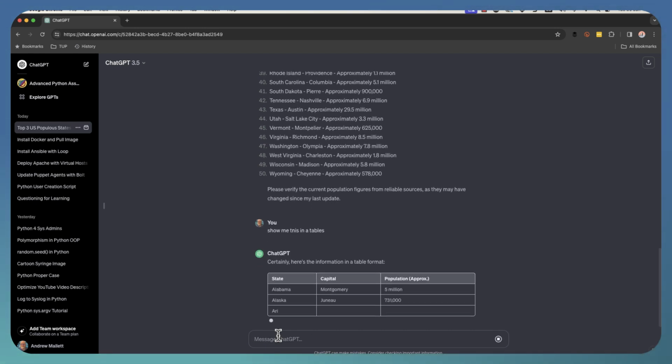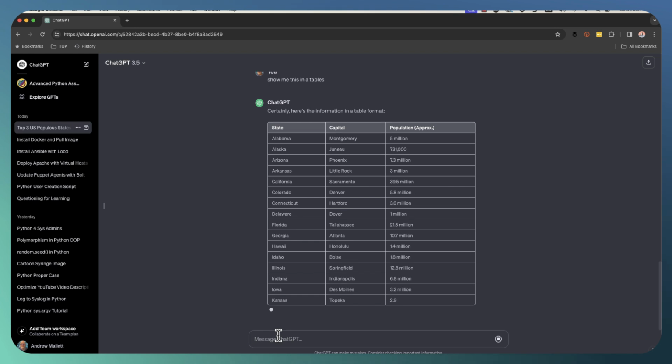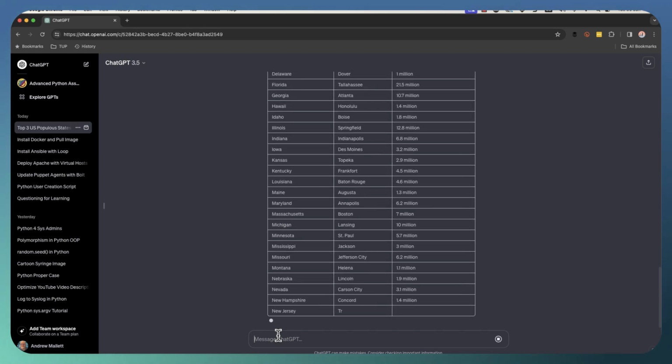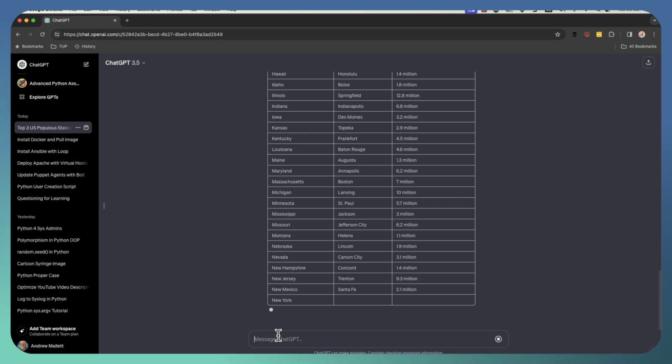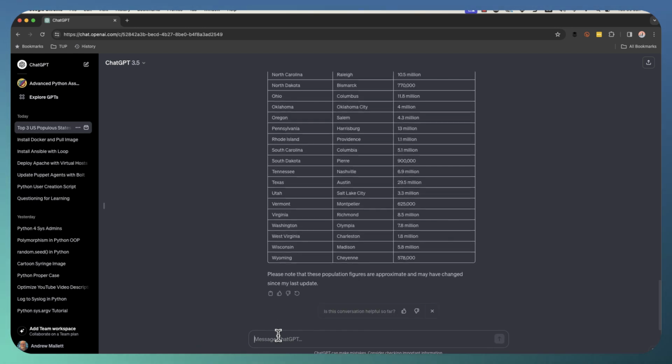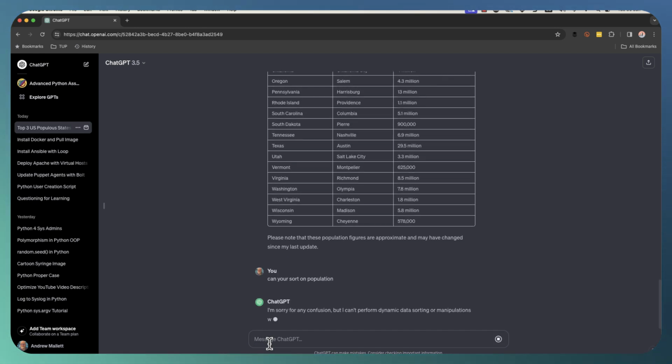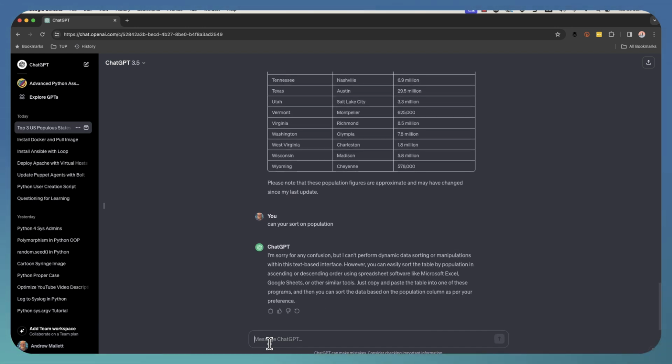It doesn't really matter about spelling. Generally, it's going to guess what I was meaning. And you can see now it's given me a nicely formatted table. We can take this a little bit further. Can you sort on population? Well, here it's saying then it's not going to do that. If I worded it differently, I think it could go through and then sort it based on the population. But we'll accept that for the moment.